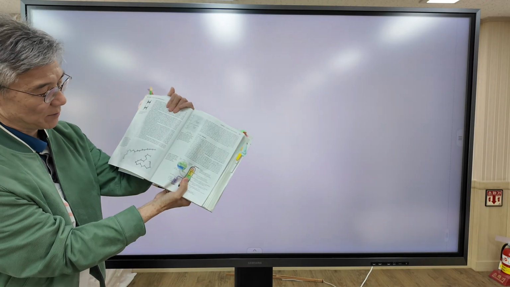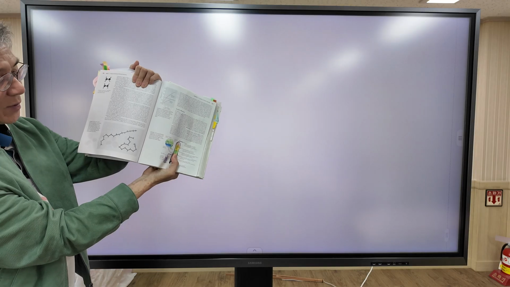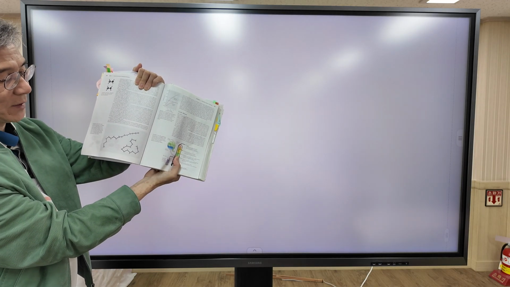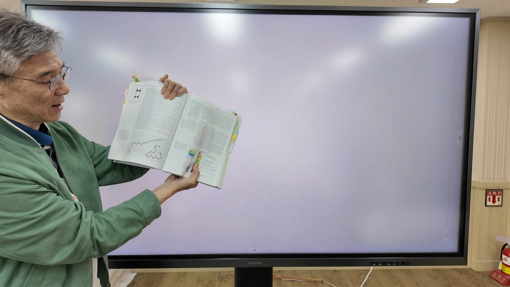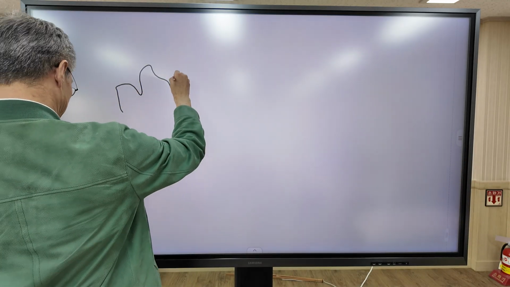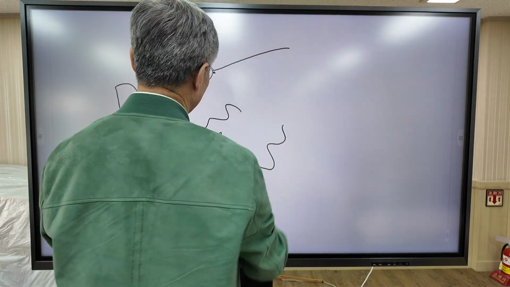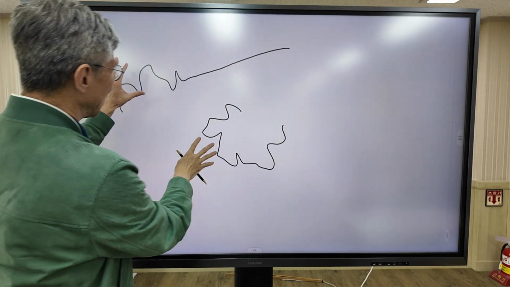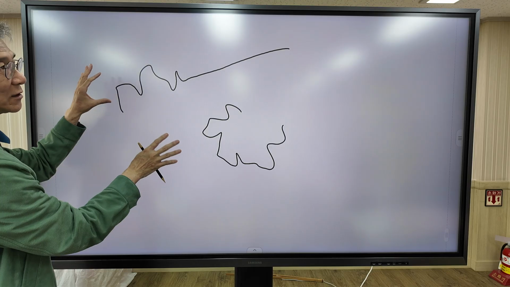In your textbook, in figure 7.3, two hydrocarbons are shown. At first glance, the two compounds have very different shapes. You might think that the two compounds are different, but actually they are exactly the same compound. So please draw the molecule. At first glance, these two molecules are different, but actually these two molecules are exactly the same molecule.